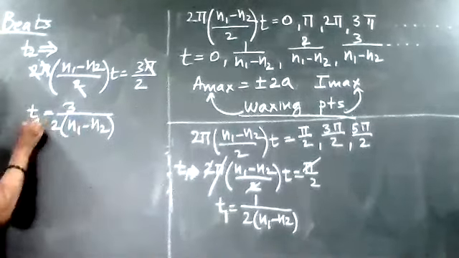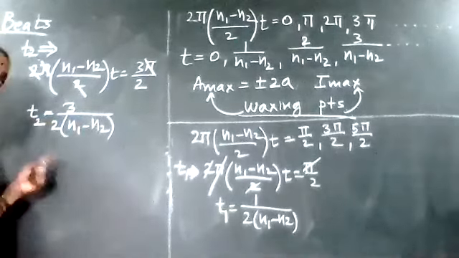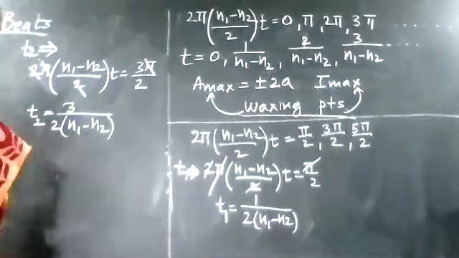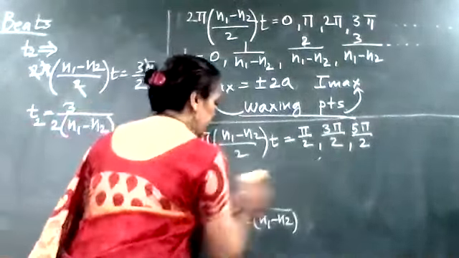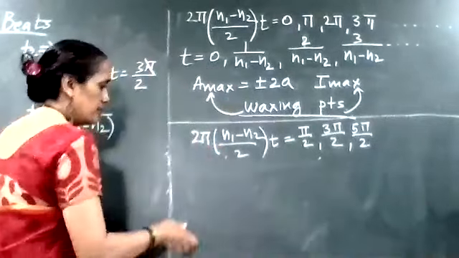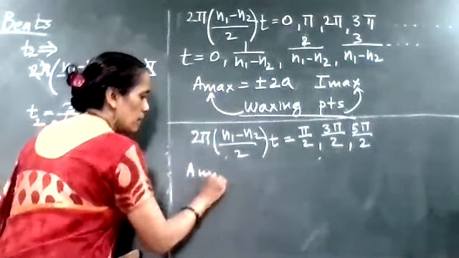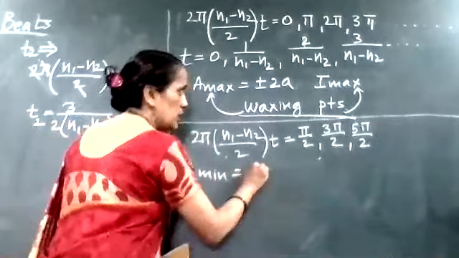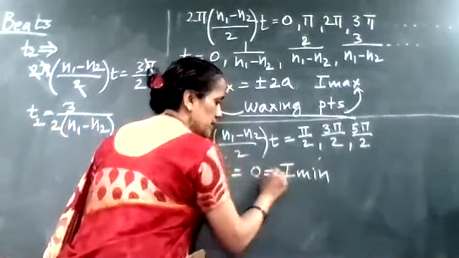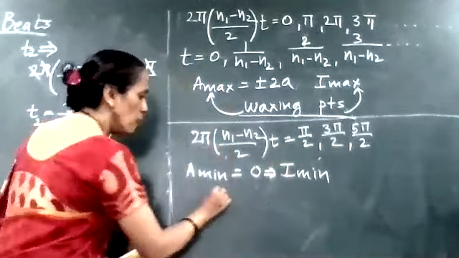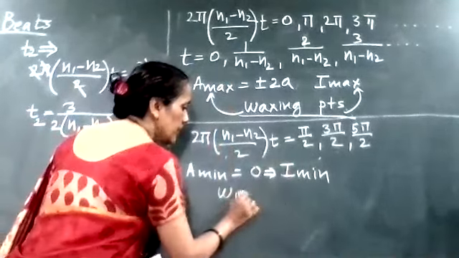So at this 3/2, what am I getting? I am getting amplitude is 0. Means now here I can say I will get amplitude minimum, which is equal to 0. So that point I am going to call a minimum intensity, and that point I am going to call a waning point.